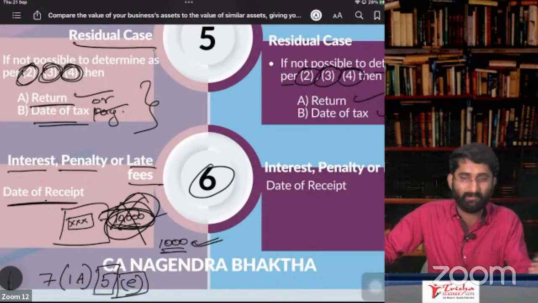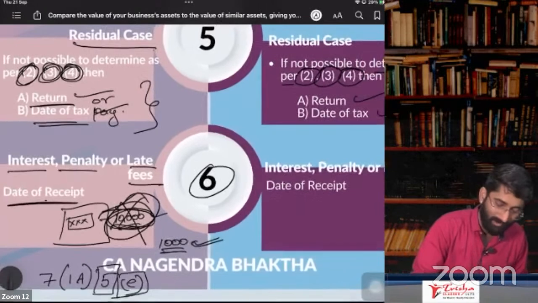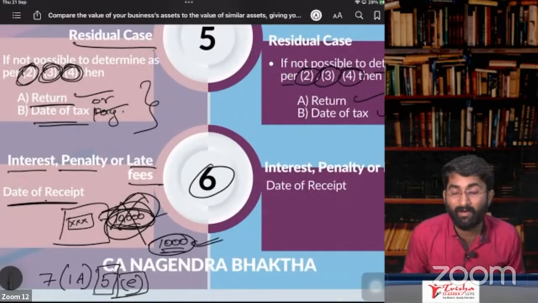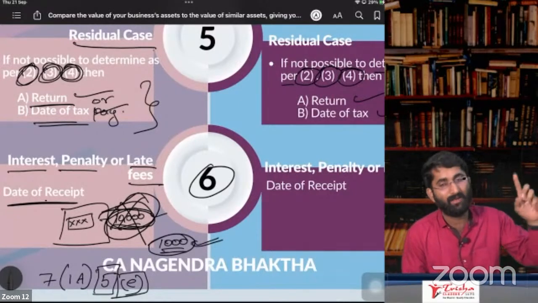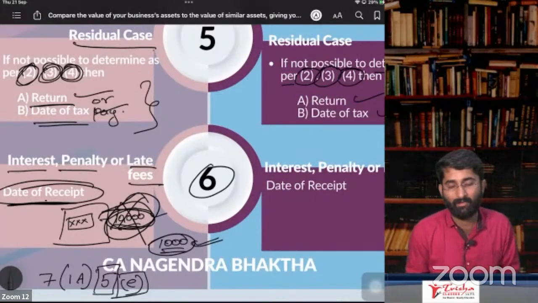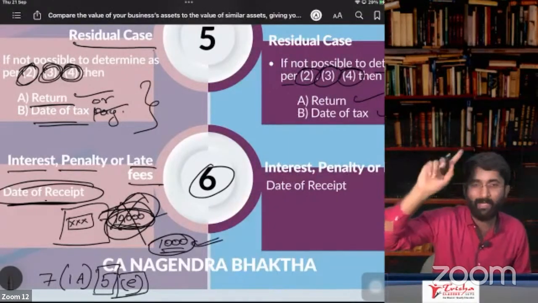On that supply of service, do I need to pay the GST, sir? Yes. So that 1,000 is supply of service. That is, I have to pay GST on that. I have to collect extra amount, GST, and I'll pay that. What is the time of supply, sir? Whenever you receive. Today, I received that amount. This day will be the time of supply. In next month return, I have to pay it to the government.